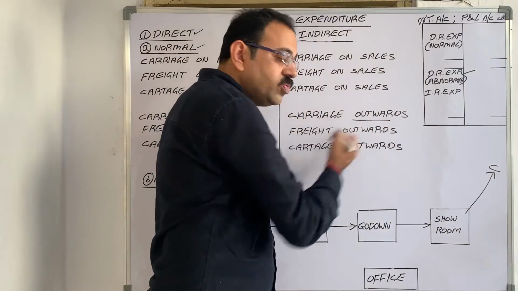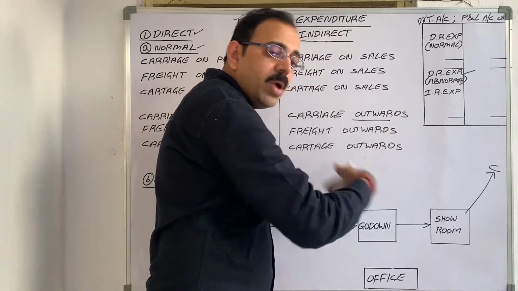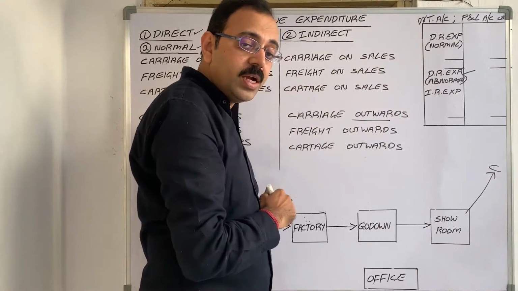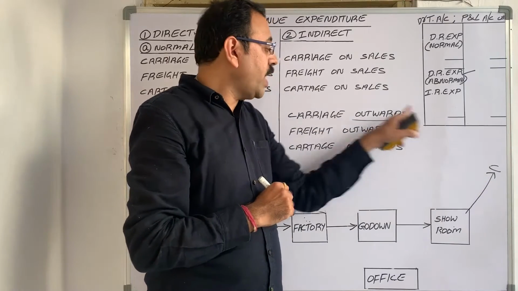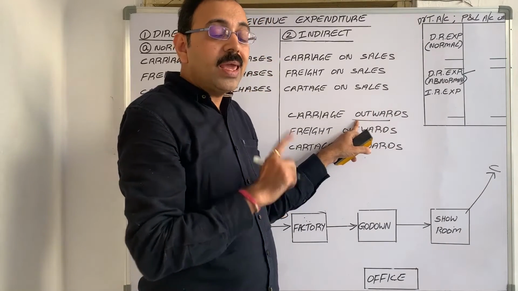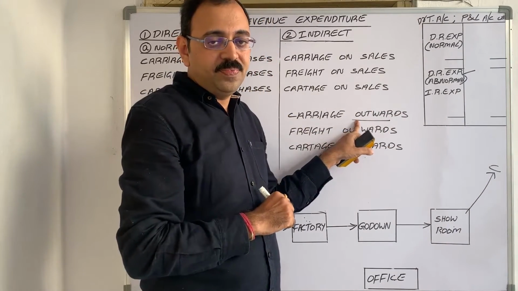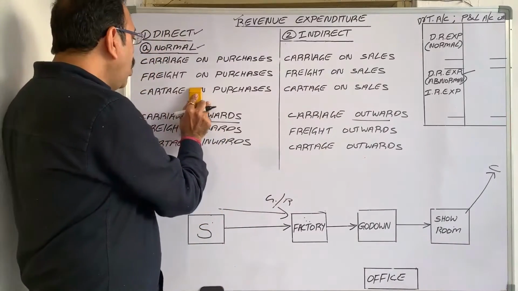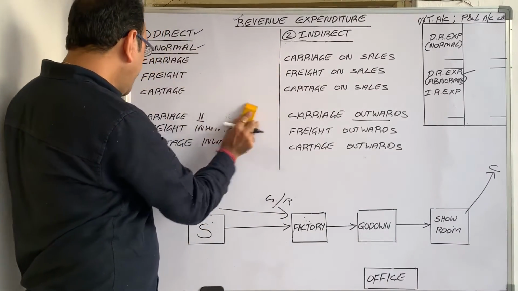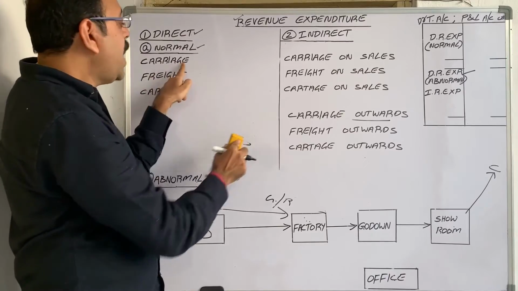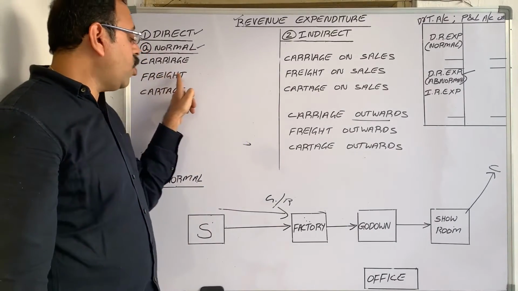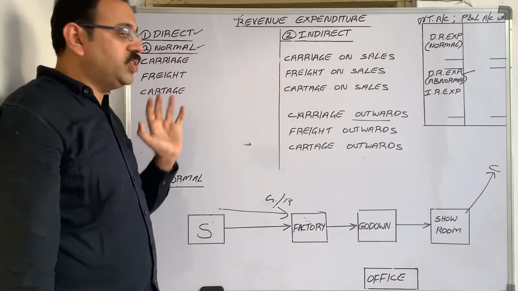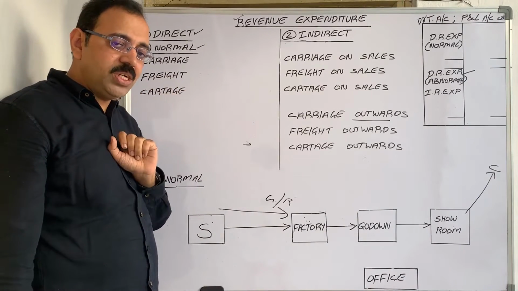Carriage outward means what? Goods are going from us, when we sell these goods to customer. Therefore, carriage outward meaning is carriage on sales. Sometimes he may give only these words. For example, carriage word is given in the trial balance, or he has given only freight word, cartage word. Then what is our assumption?